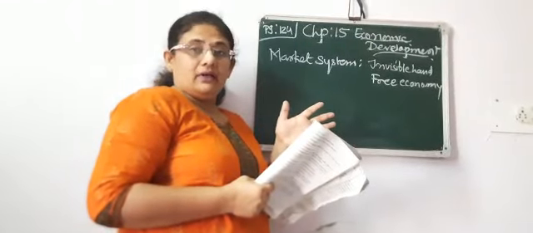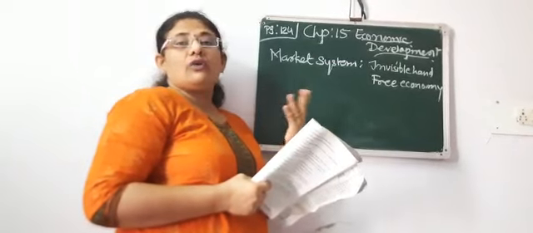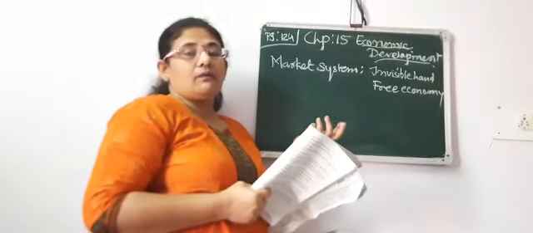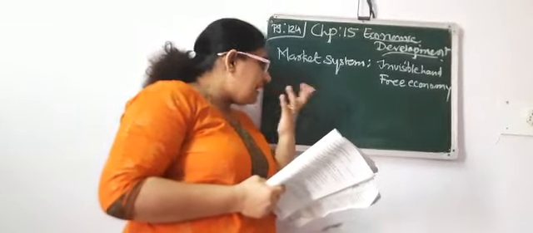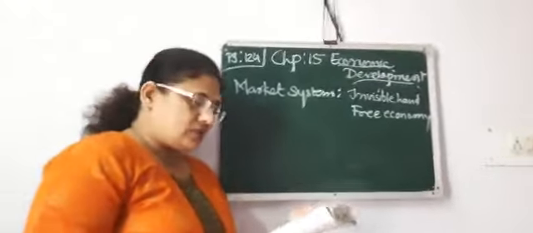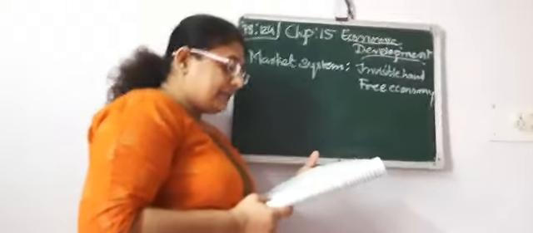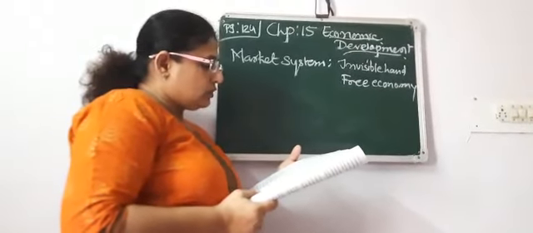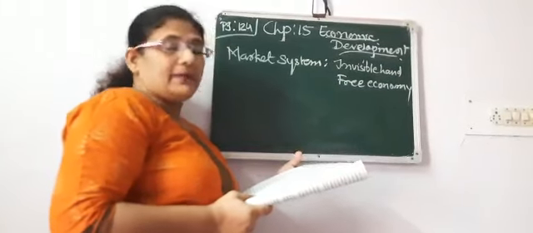So now they don't need to make things for daily needs. Now they are going for luxurious items, and when we go for luxurious things, they require a large amount of capital plus resources, right? So that is the reason the market system is most probably used by developed countries. So let's go through the textbook. Nations like America, Japan, England, etc. have made their economic development through the market system. Market system is also called the capitalist system.